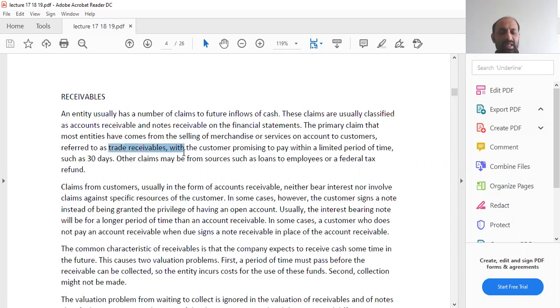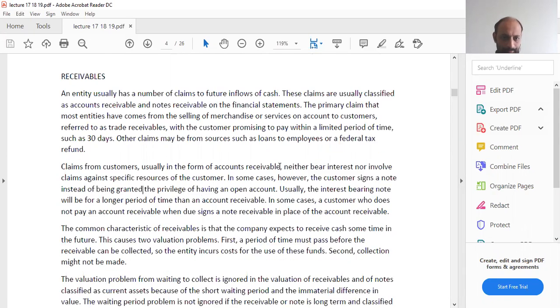For example, if you sell to a customer on credit, that will be called trade receivable, because this receivable is directly linked to your trade activity, which is your main activity, with the customer promising to pay within a limited period of time, such as 30 days. Other claims may be from sources such as loans to employees or a federal tax refund.